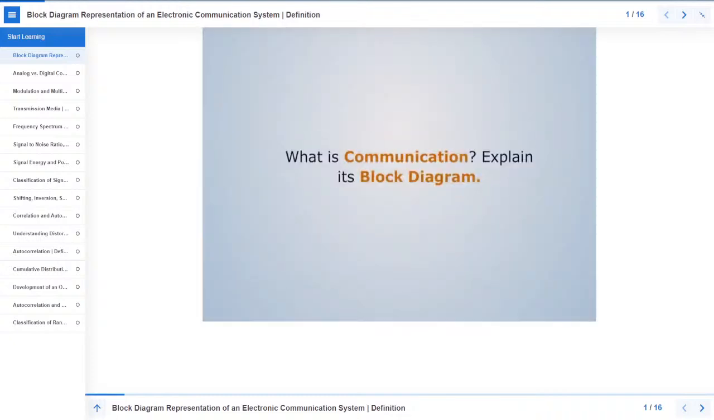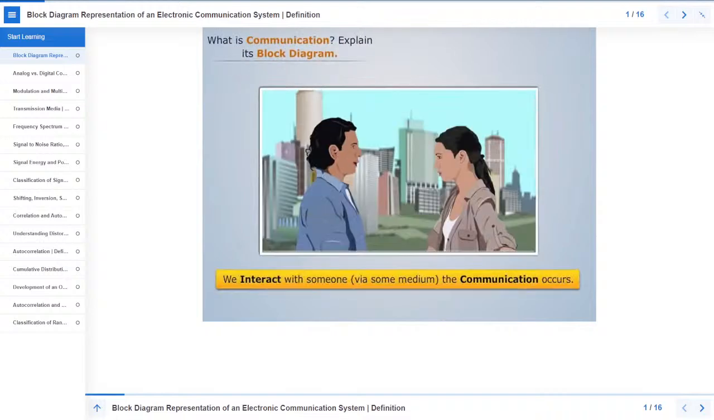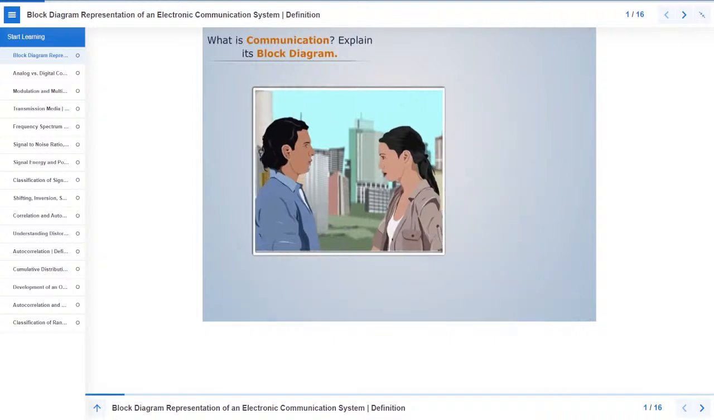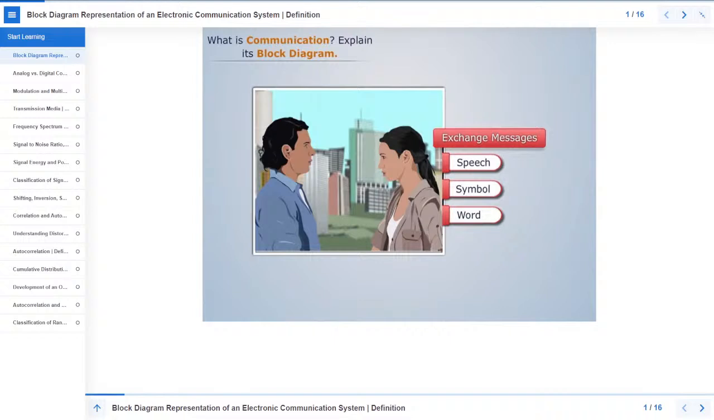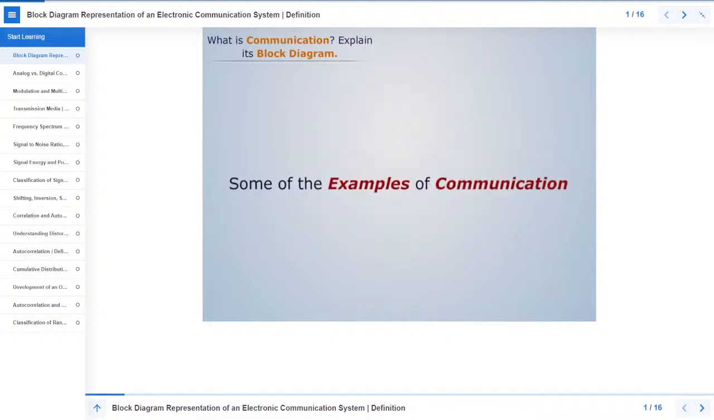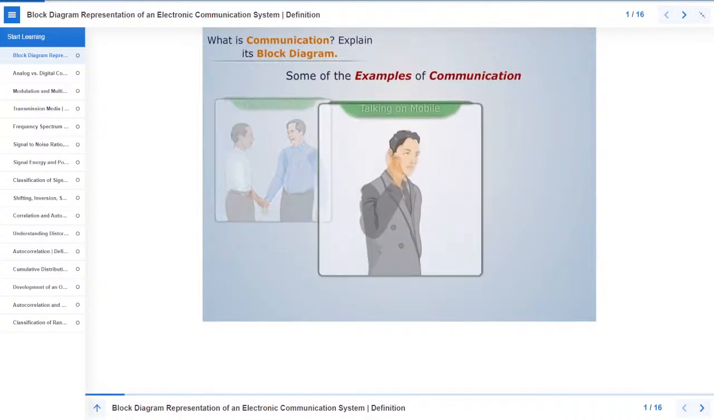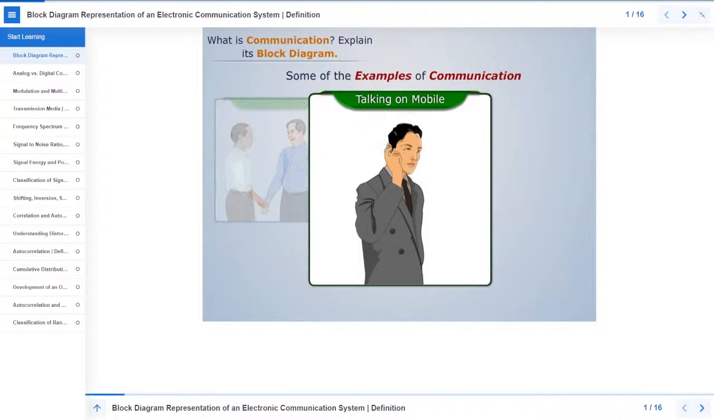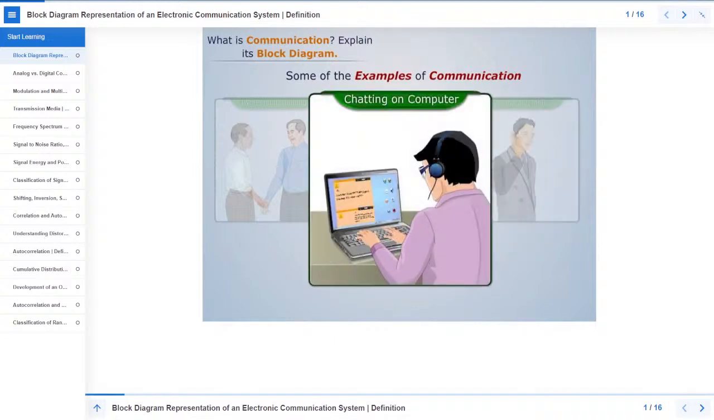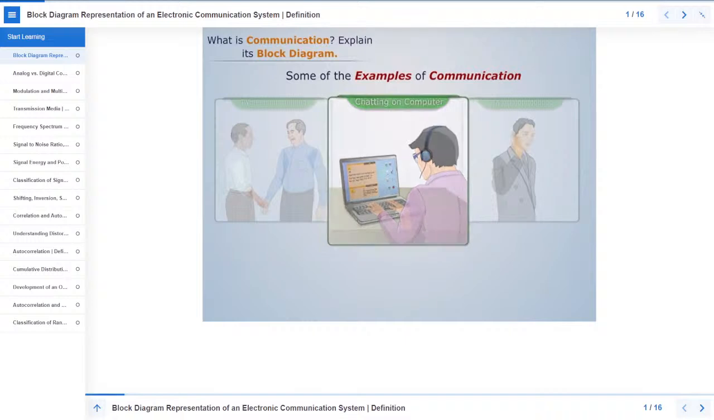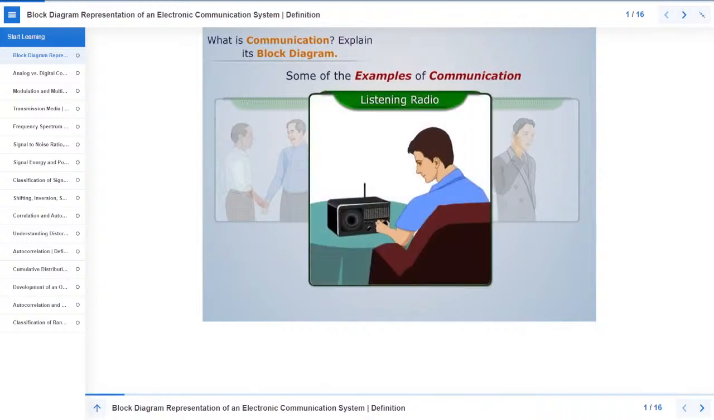What is communication? Explain its block diagram. Generally, when we interact with someone, the communication occurs. Now we can say that when we exchange messages in form of speech, symbol, word, etc. with someone, communication is done. For example, two persons talking with each other, talking on mobile phone, chatting on internet using computer, listening to the information, songs on radio.